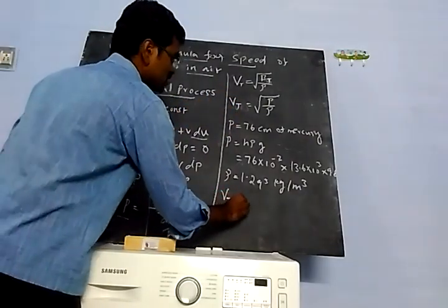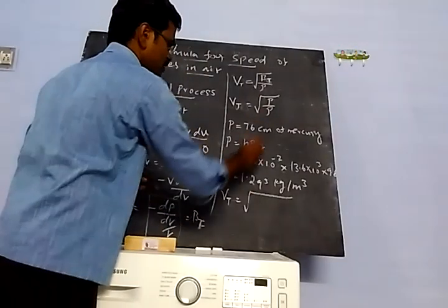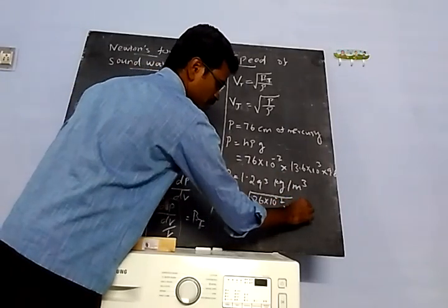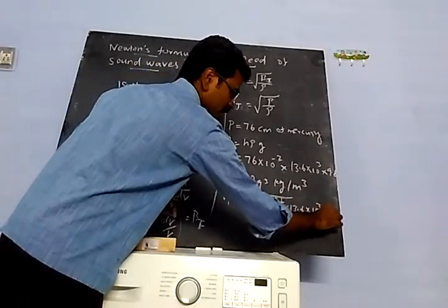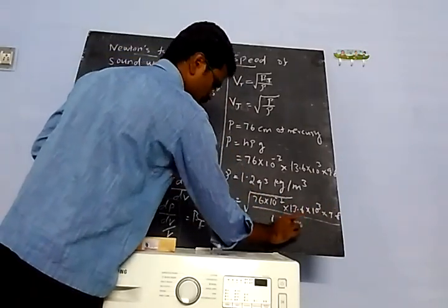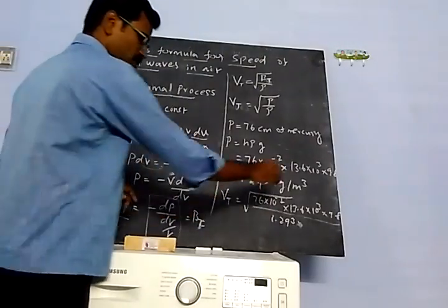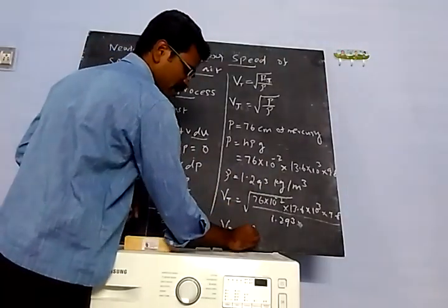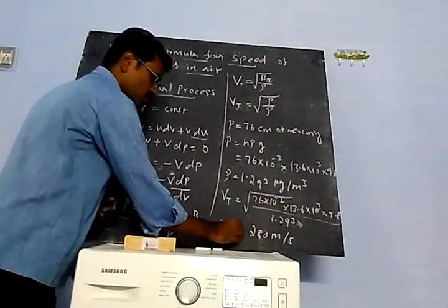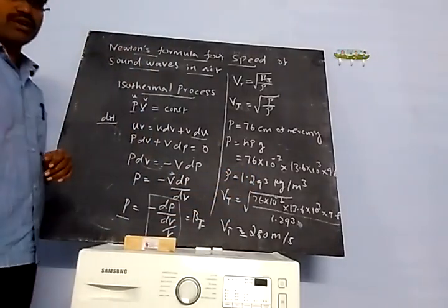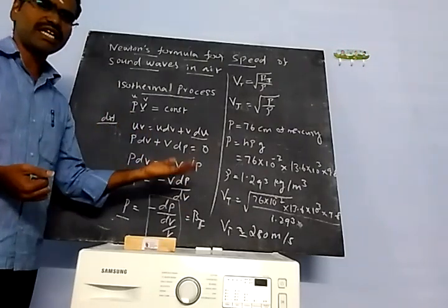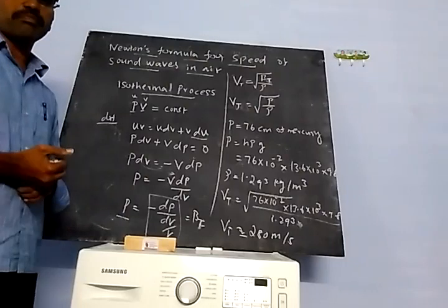We get Vt is equal to the square root of, P value 76 into 10 power minus 2 into 13.6 into 10 power 3 into 9.8, the whole divided by 1.293 kilogram per meter cube. You can cancel these values and get approximately 280 meter per second. So theoretically we can calculate the velocity of sound in air as 280 meter per second.